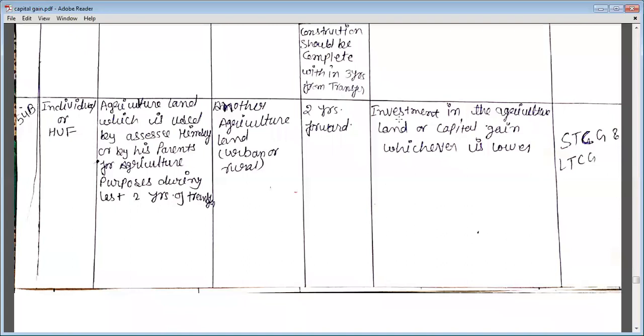So exemption limit will be investment in the agricultural land or capital gain whichever is lower, and which capital gain will be taxable, STCG and LTCG both will be taxable.